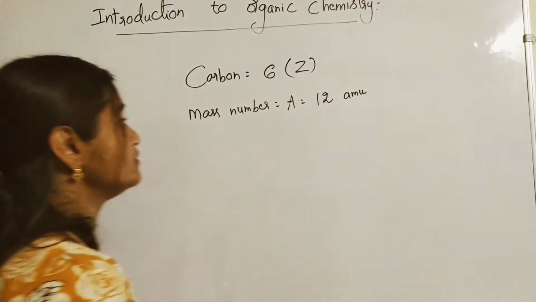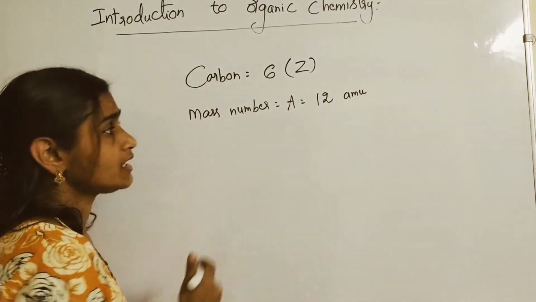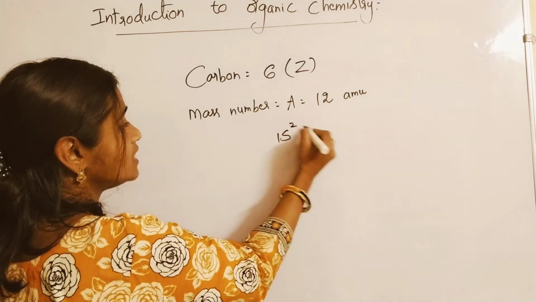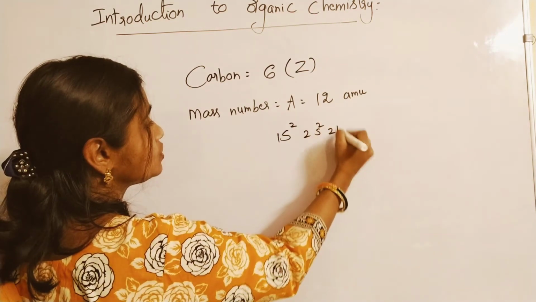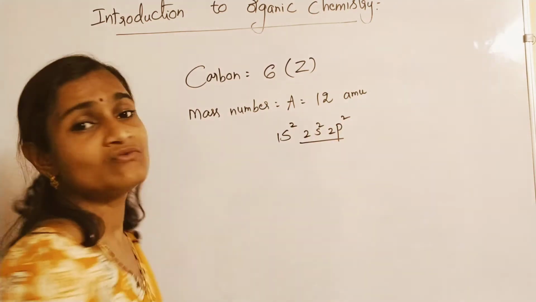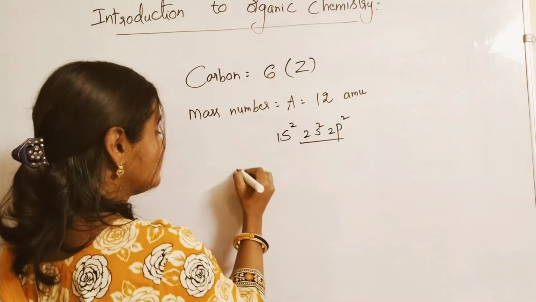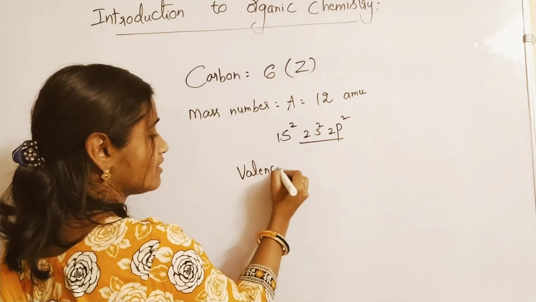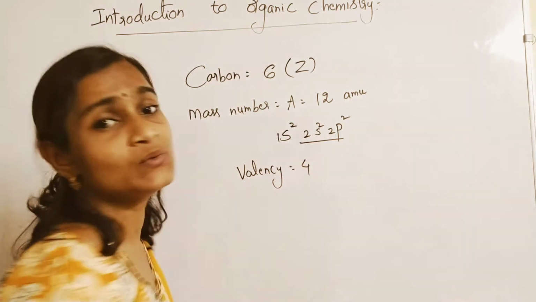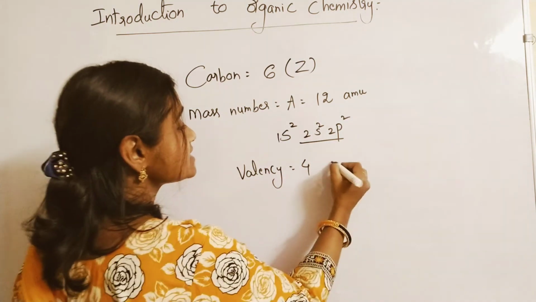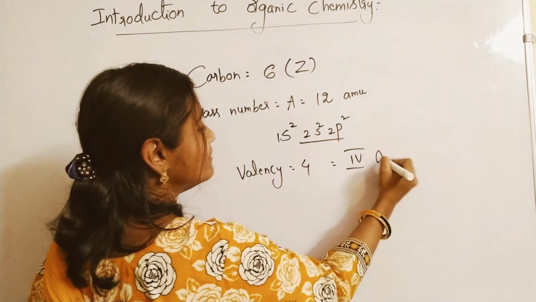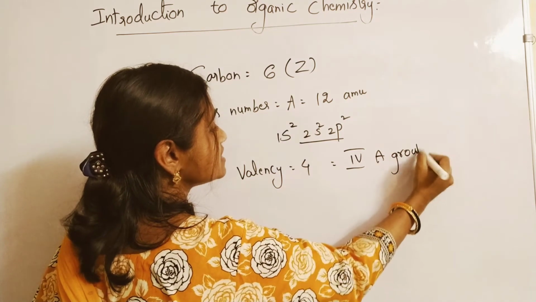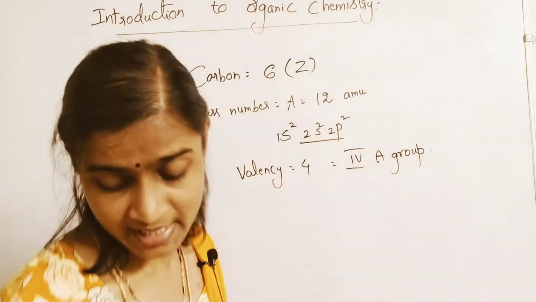Its electronic configuration is 1s2, 2s2, 2p2. Valence electrons are 4, so valency is equal to 4. That's why carbon is considered to be a 4th A group element.